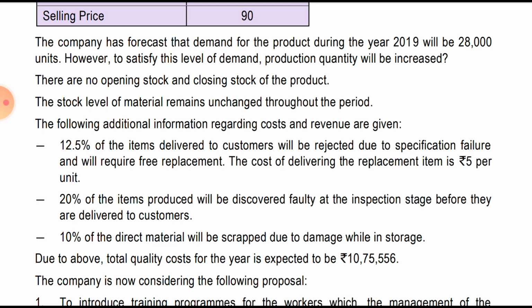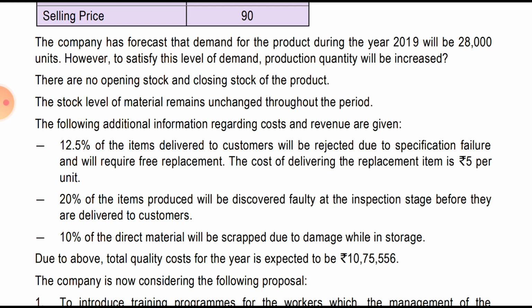Thus we have to remember that the demand is for 28,000 units, so the end supply is 28,000. So how much do we have to produce? If we see, we have to produce a little more, because when there is a defect, that product will get deducted. For instance, if we have to supply 100, we have to produce 120. 20 might be defective, so 120 minus 20 will be 100 that we supply. So 28,000 is the quantity for which there is a demand.